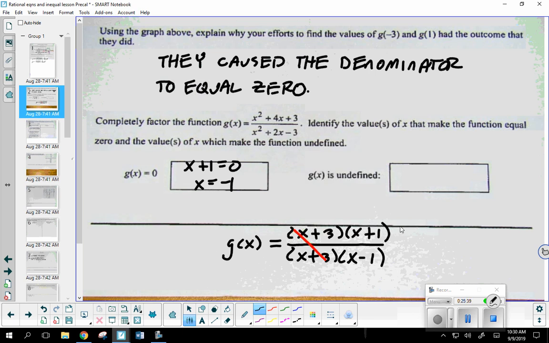In fact, would anybody like me to show you why the shortcut is to always set the numerator equal to 0? Would anybody like to see that? Andrew, did you raise your hand? Will, are you raising your hand, or are you just holding your pen? Okay, we got one person who says yes.